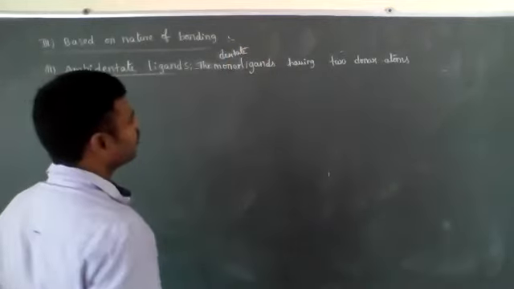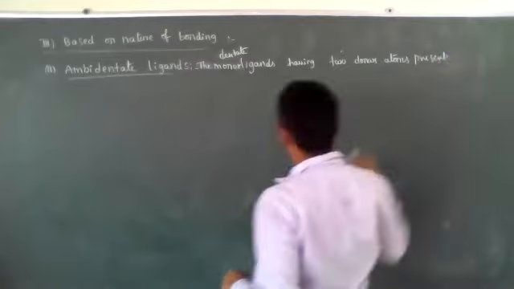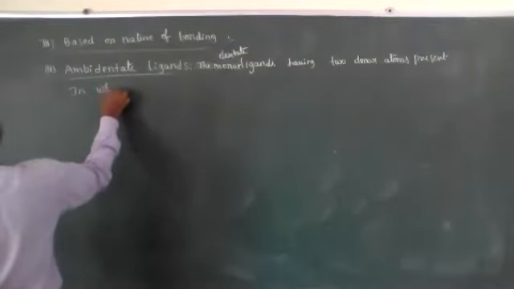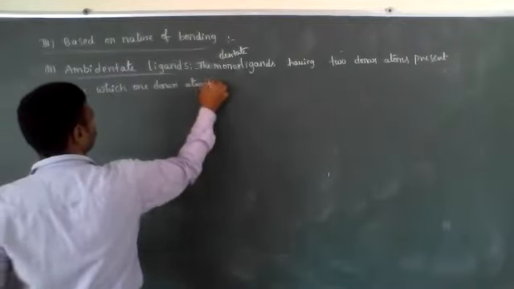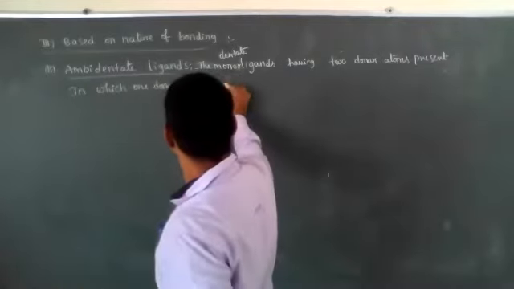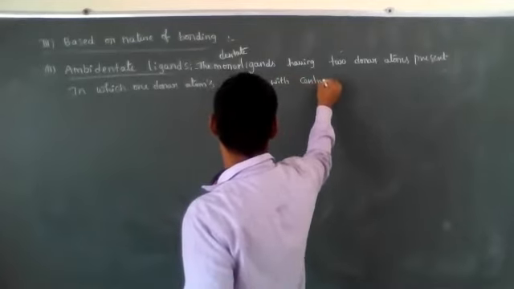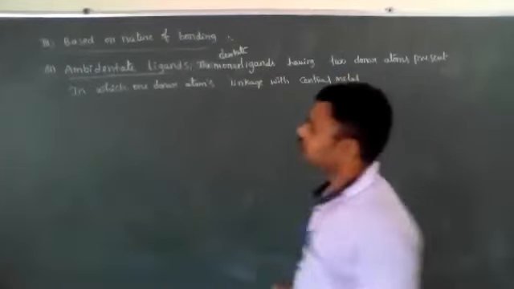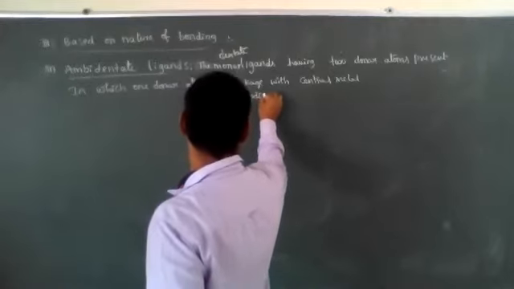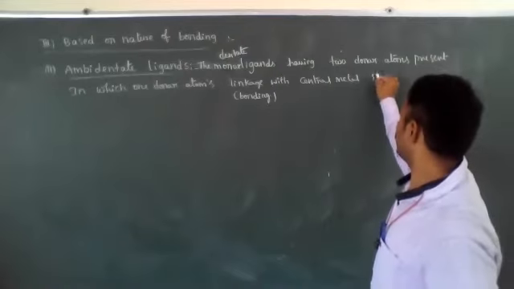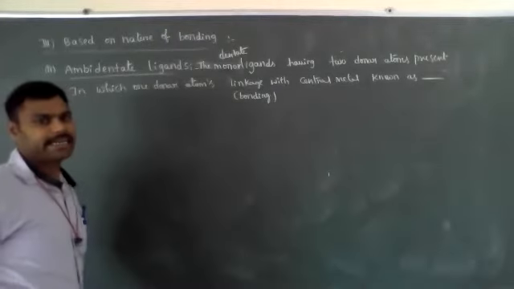The monodentate ligands having two donor atoms present, in which only one donor atom forms linkage or bonding with the central metal atom, are known as ambidentate ligands. See examples.